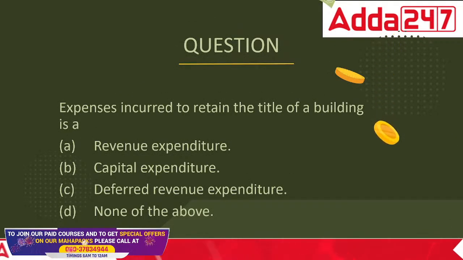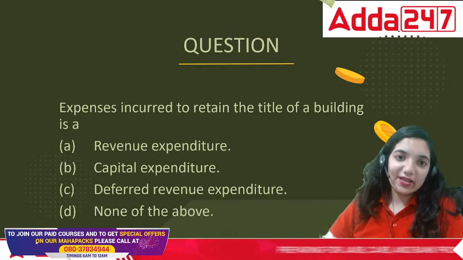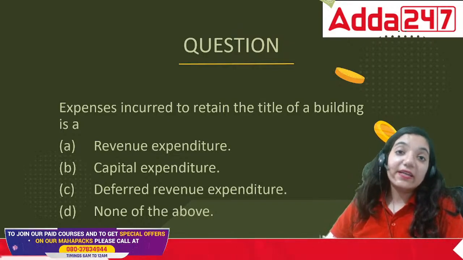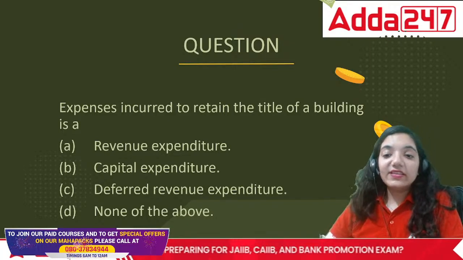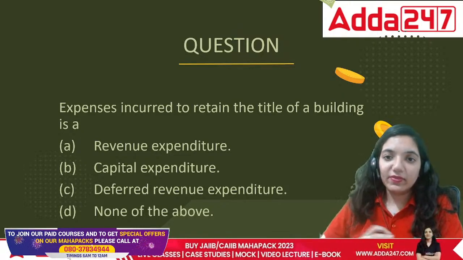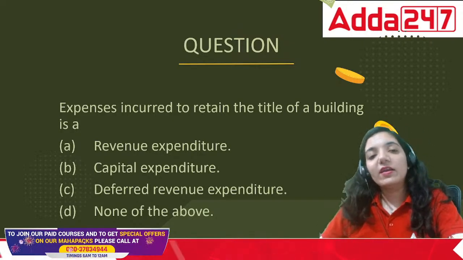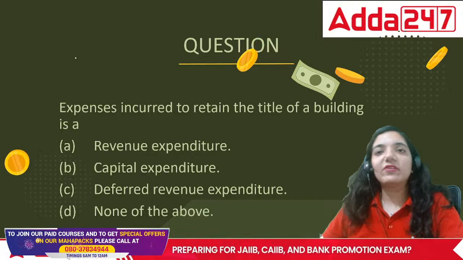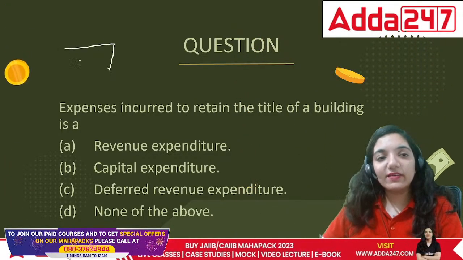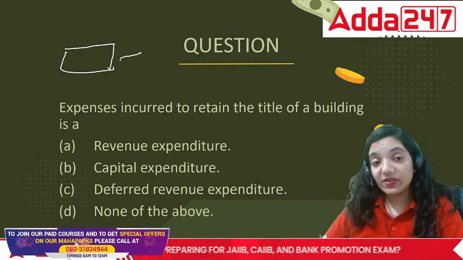Here comes the next question, everyone. Expenses incurred to retain the title of the building is revenue expenditure, capital expenditure, deferred revenue or none. See, we are incurring those expenditures just to retain the title. The title is still with us, we would like to just retain it. That means, for example, if I've taken a particular leasehold land, every year I'll be paying the lease rental to the government, right?